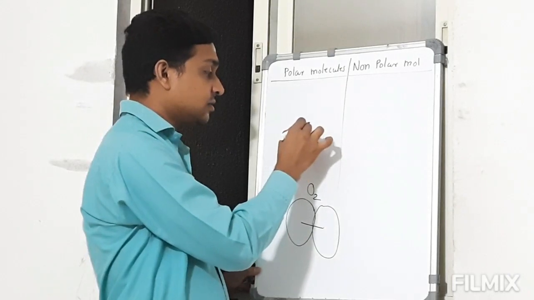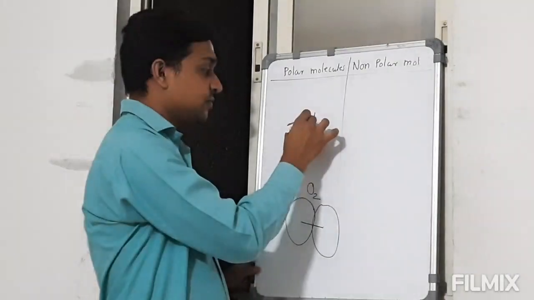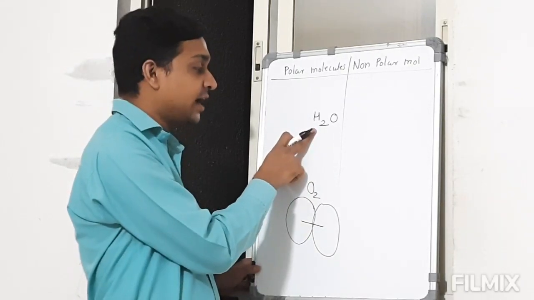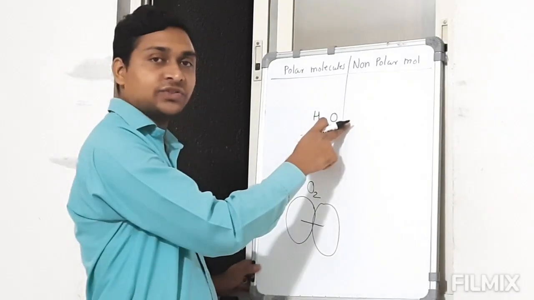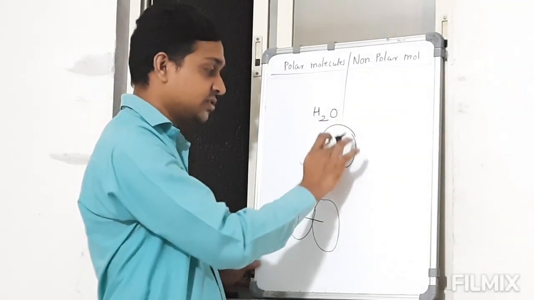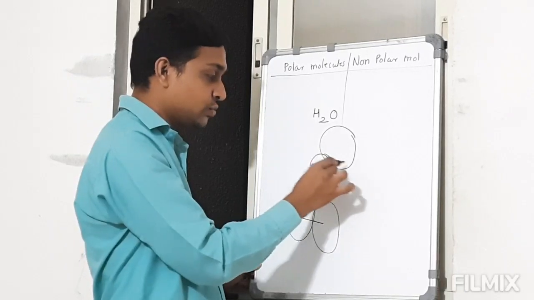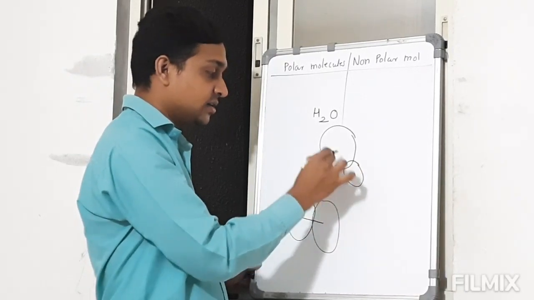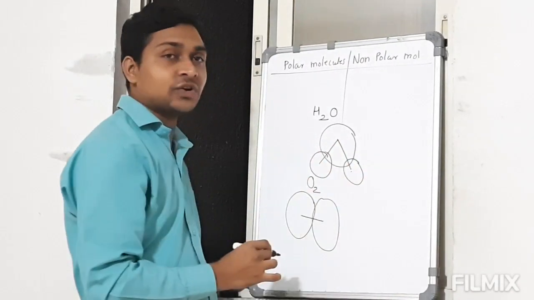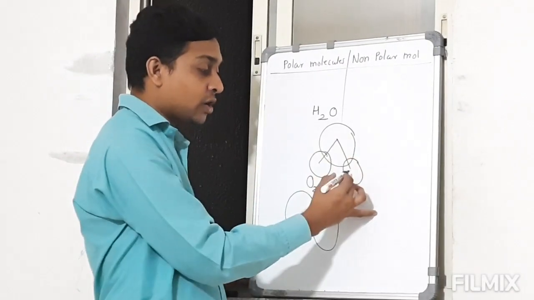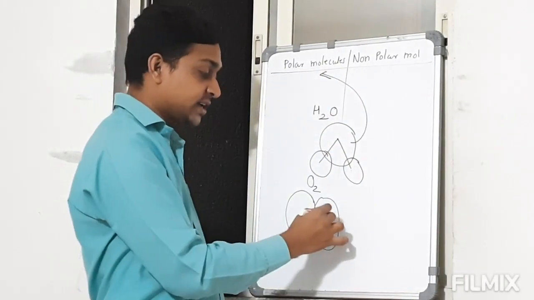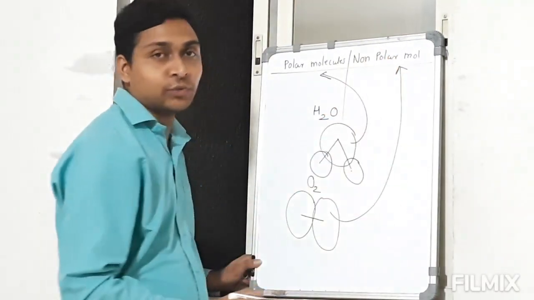And if we have an irregular molecule like H2O, here hydrogen is for the positive charge and oxygen is for the negative charge. This is the oxygen atom combined with two hydrogen atoms. Here the center of positive charge and the center of negative charge do not coincide. When they do not coincide, they are called polar molecules, and when they coincide, they are called non-polar molecules.